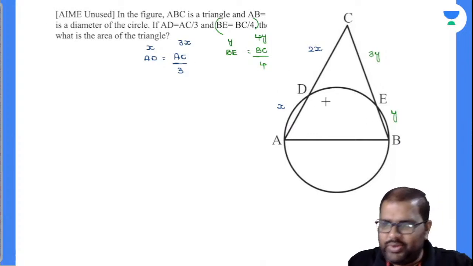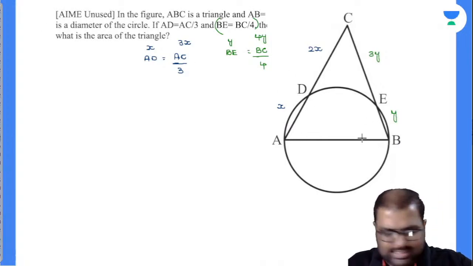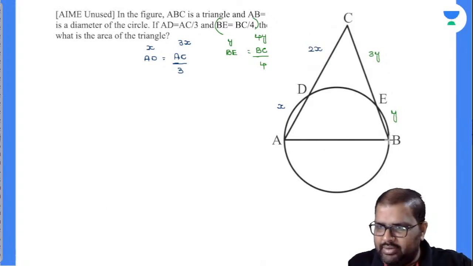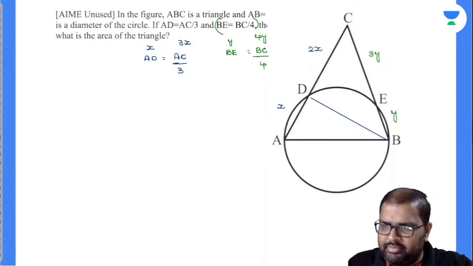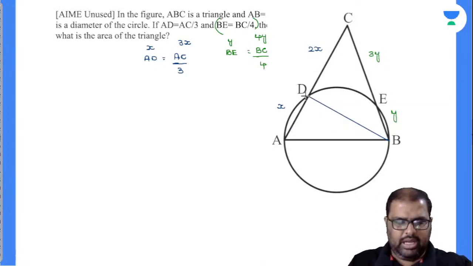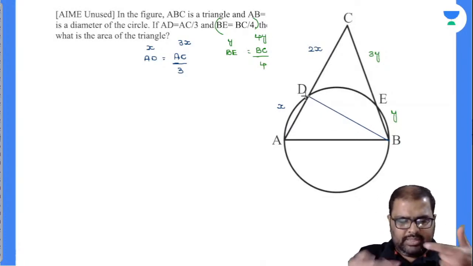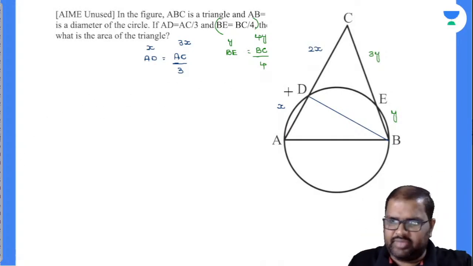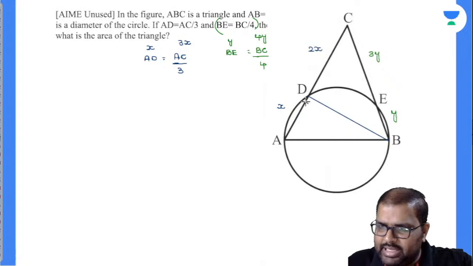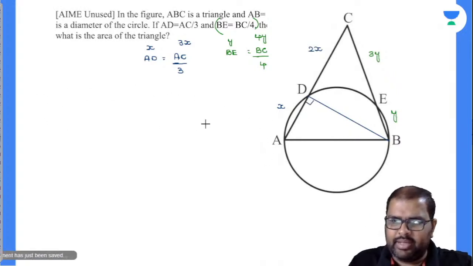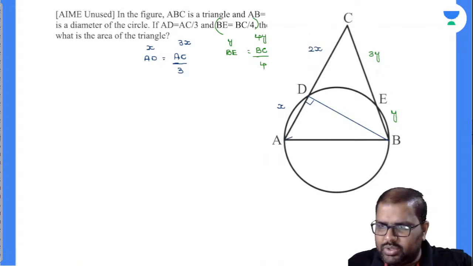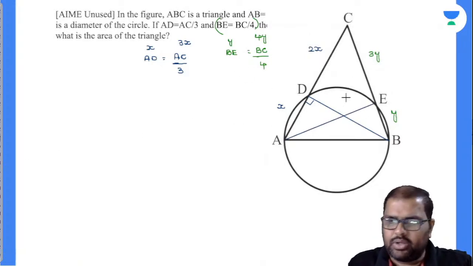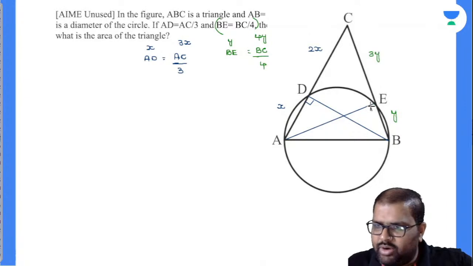So what I will do is, now see here, AB is the diameter, na, AD is a chord on the circle. I will draw one more chord from D to B. Everybody knows that when I draw two chords with respect to the diameter of the circle, and these two chords meet on the circumference of the circle, by Thales theorem, the angle formed will be 90 degrees. Will you accept with me? The same case is applicable here also, AE. Okay, fine. So in what way will this be helpful?